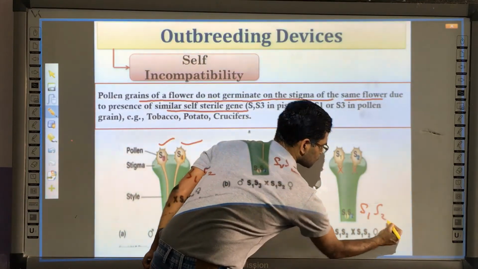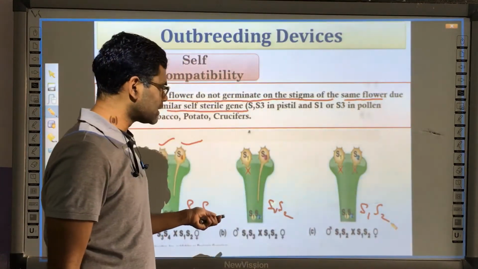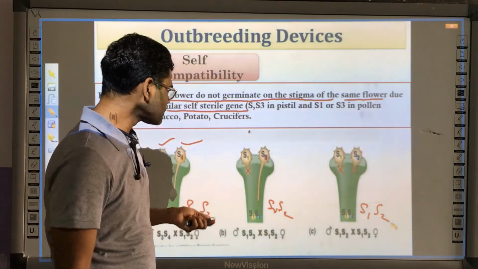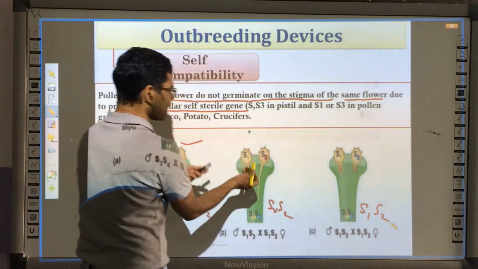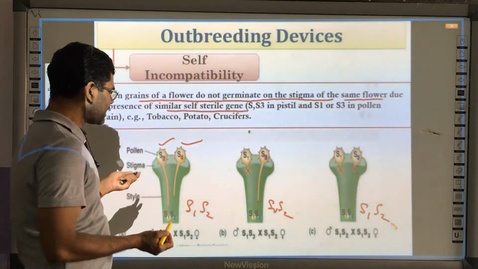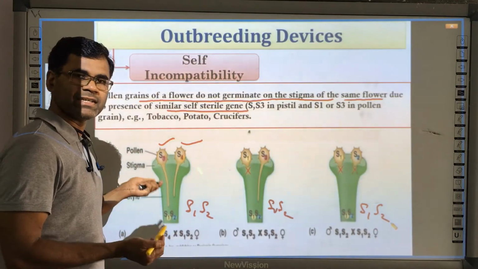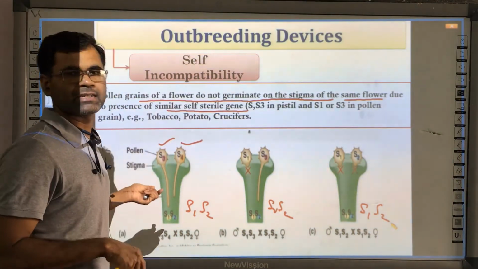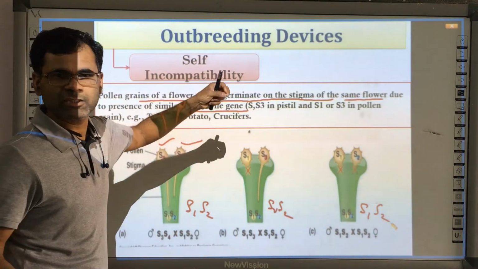So S3 and S4 do not belong to the same category as S1, S2, and pollen tube formation takes place.